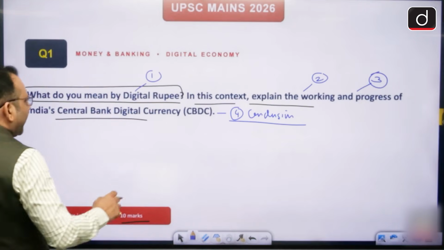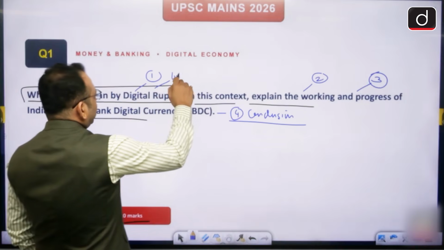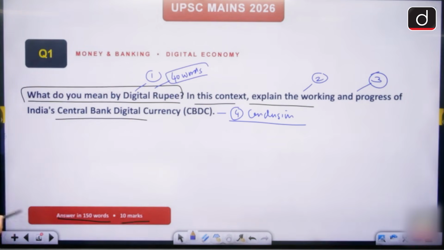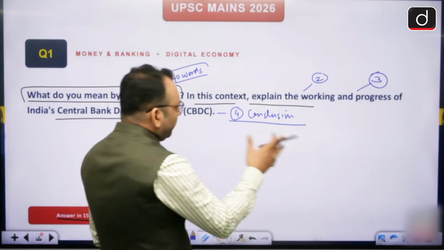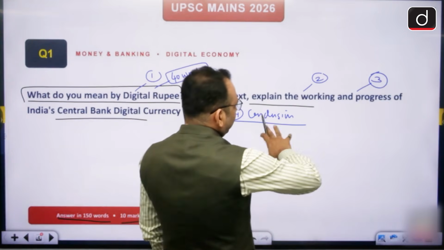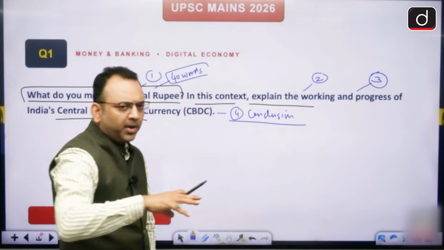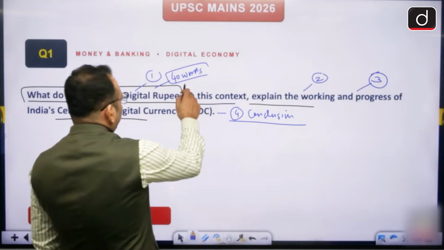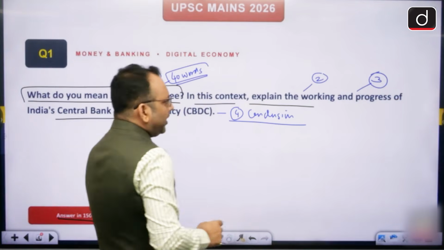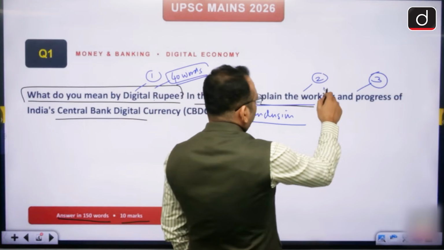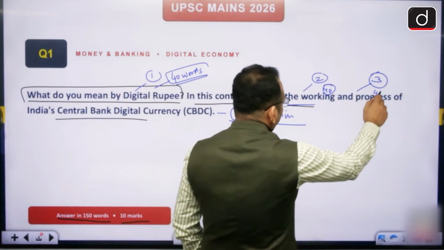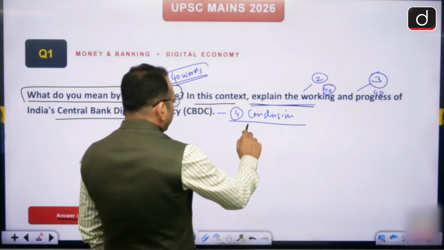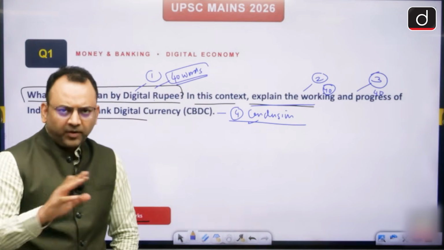In the 4 parts you have to write a total of 150 words. So I would say we can go with, say, 40 words or 50 words on all about the digital rupee, and the remaining words may go to the working and the progress. In a broad idea, 40 words go in this part, 40 words go to the working part, 40 words go to the progress part, and the remaining 20-30 words may go to the conclusion. The answer is perfectly framed.